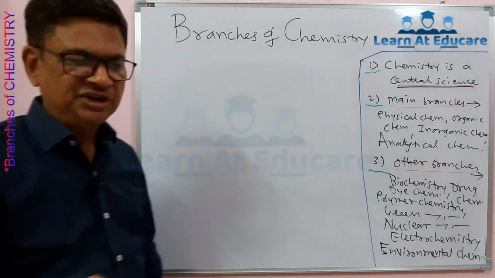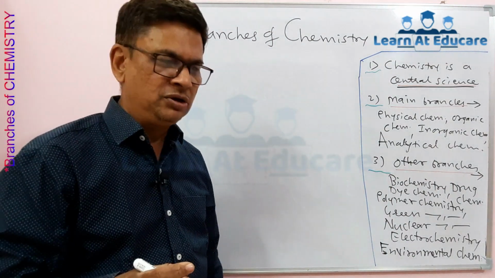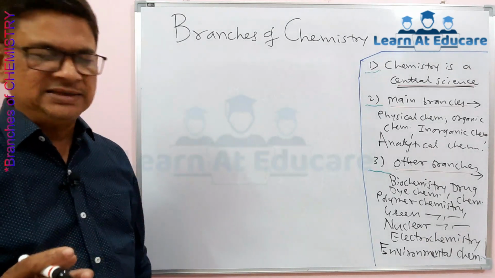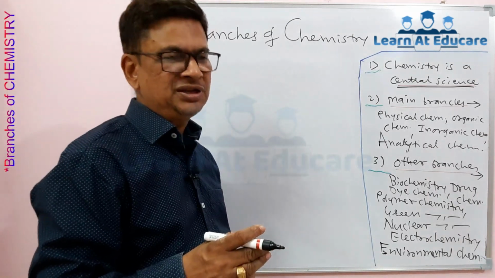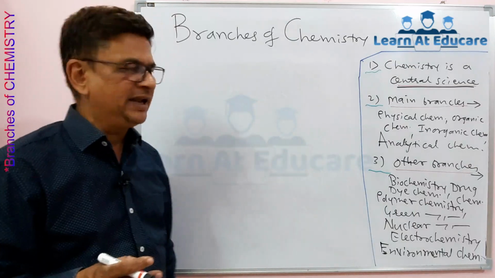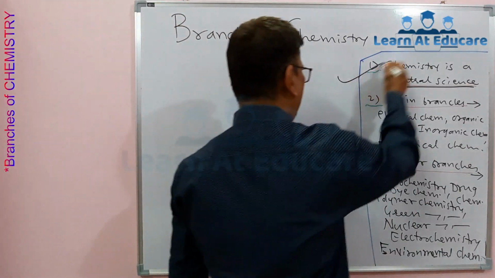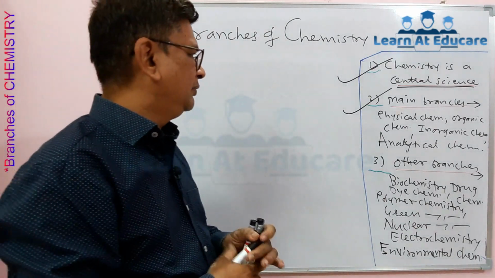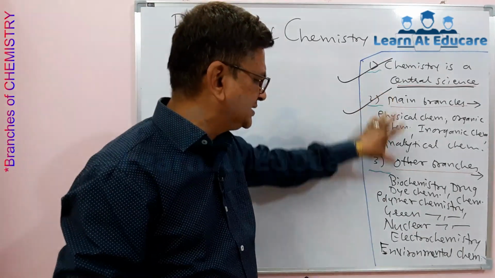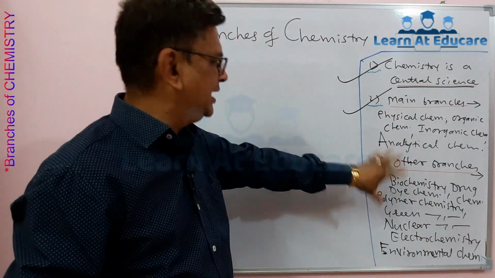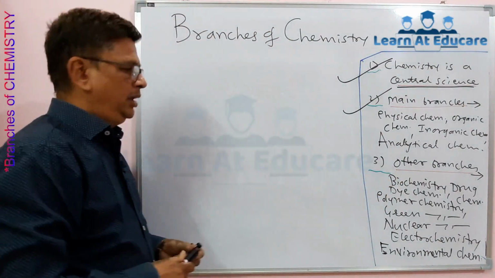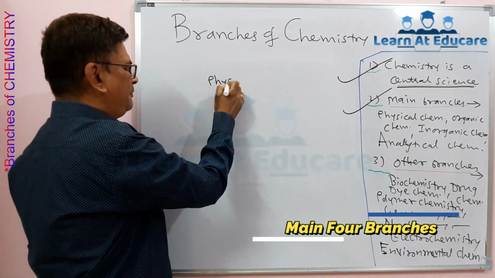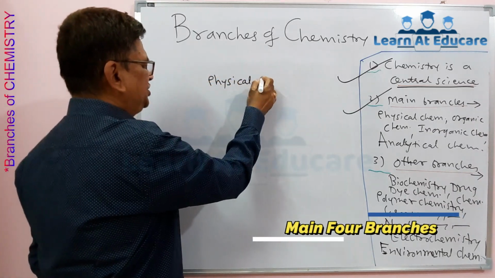Why it is called the central science we have seen already, because it deals with other branches of science as well as it is also concerned with some other faculties like mathematics. Then today we are going to see the branches of chemistry. Then what is observed, the main branches and other branches. Chemistry is divided into these four main branches, that is physical chemistry,